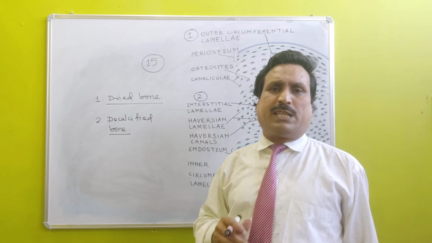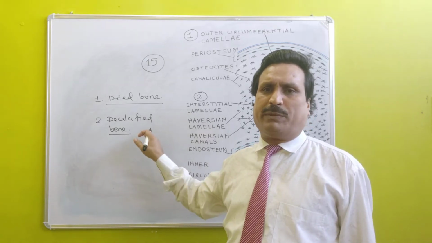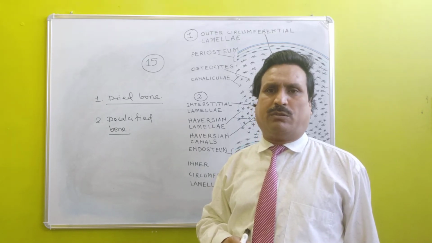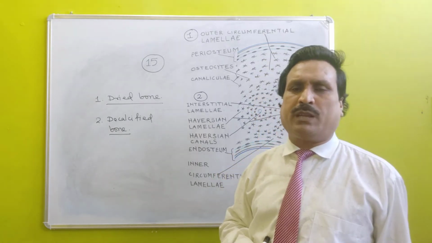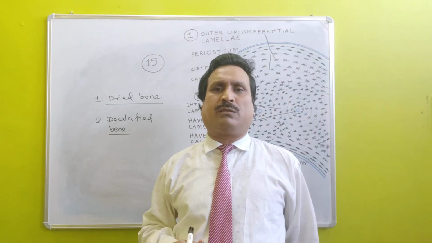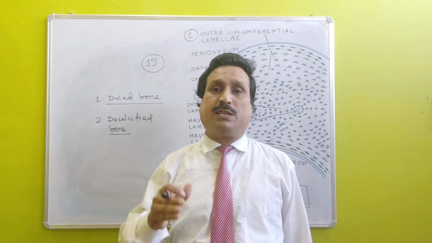Therefore, in decalcified bone, there is no mineral matter, and the living content of the bone, that is bone marrow, is present. Let us compare dried bone and decalcified bone.